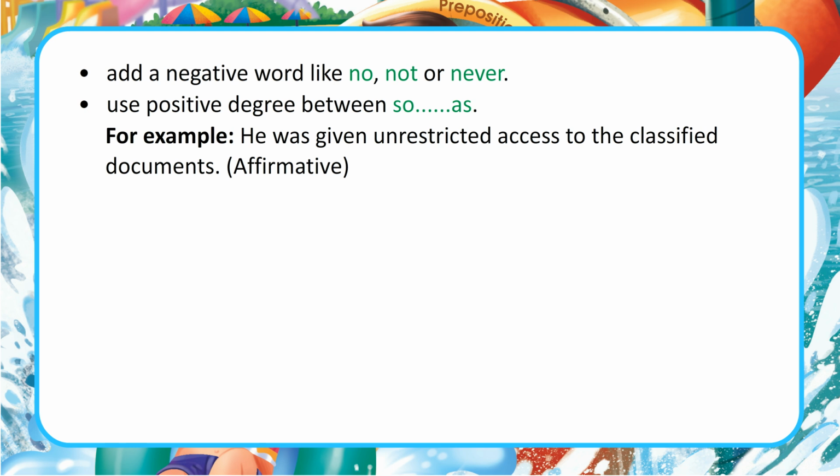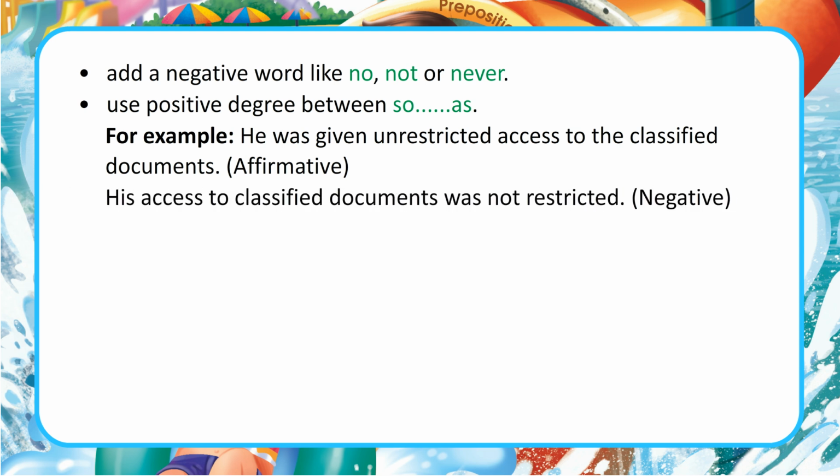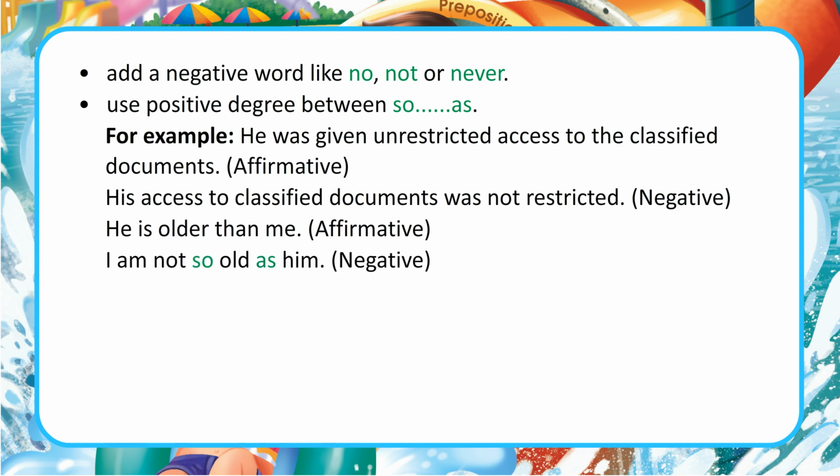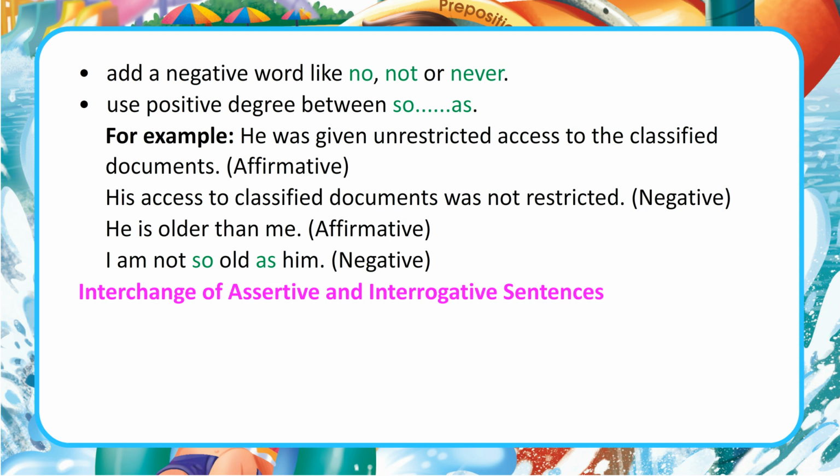For example, he was given unrestricted access to the classified documents. Affirmative. His access to classified documents was not restricted. Negative. He is older than me. Affirmative. I am not so old as him. Negative.